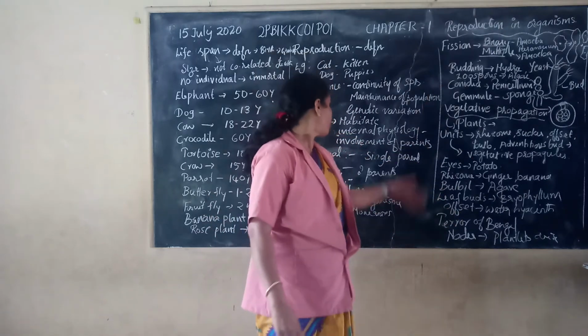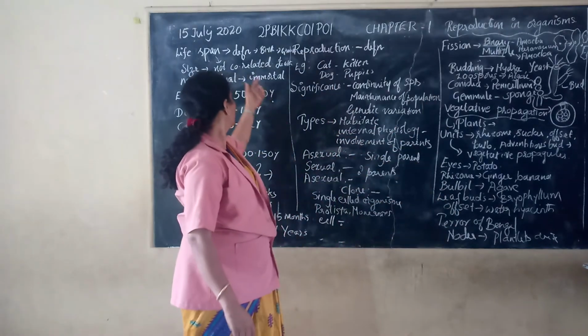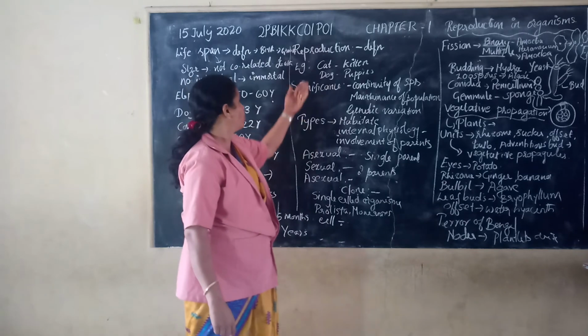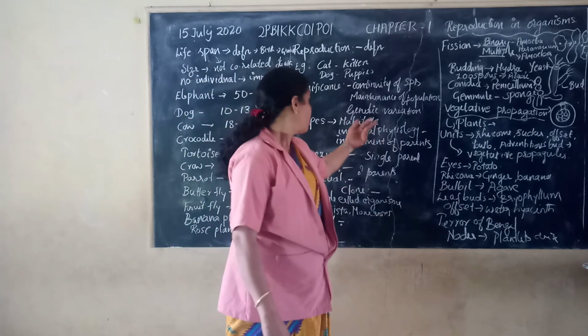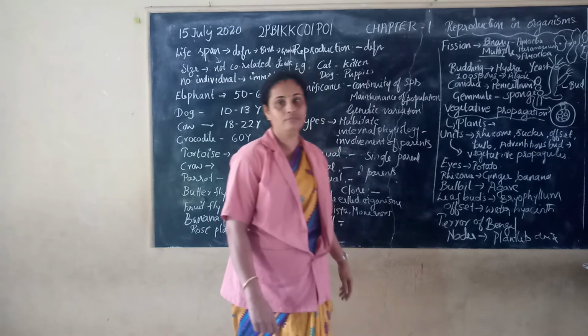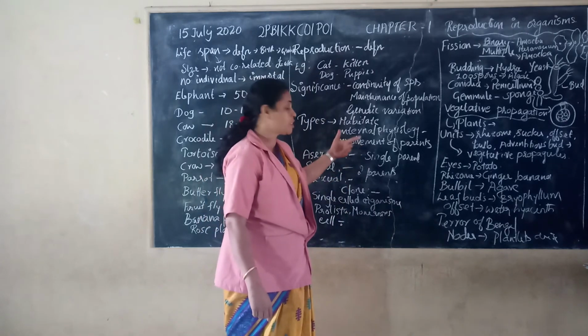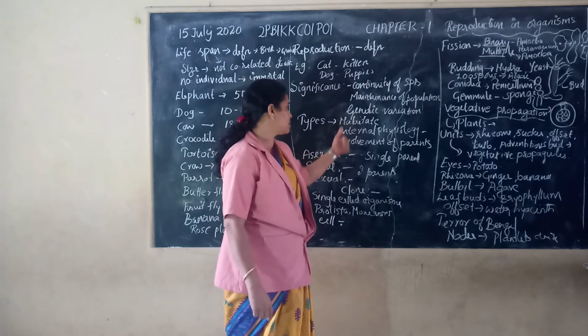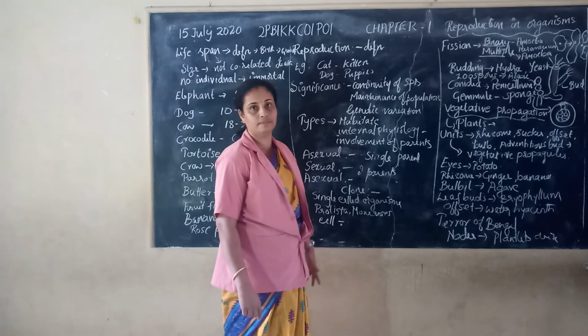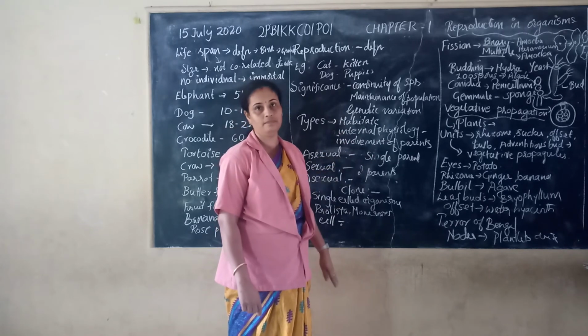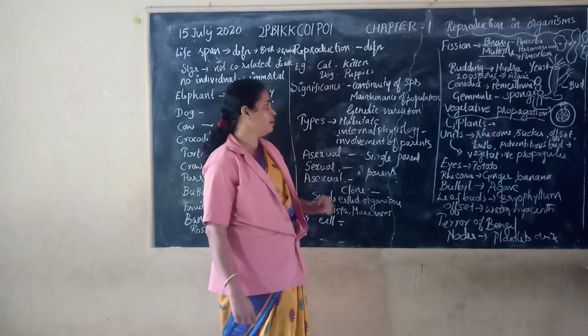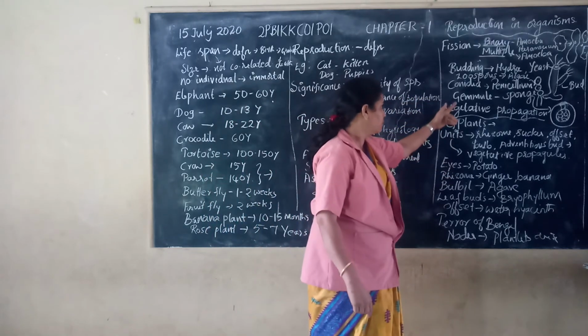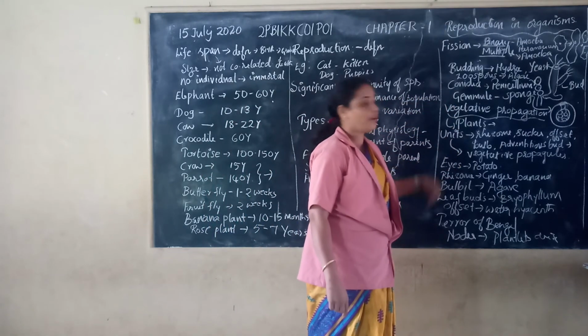Here some questions may arise, like what is lifespan, what is reproduction, what are the types of reproduction, what is vegetative reproduction, what is asexual reproduction, sexual reproduction, then units in sexual reproduction, maybe vegetative propagation.